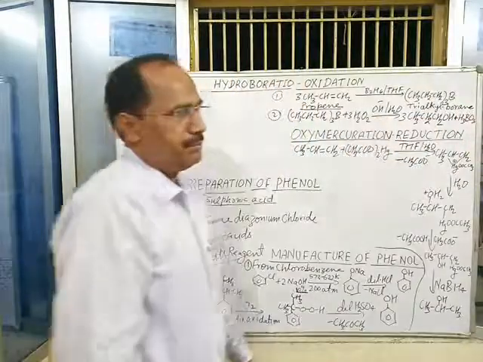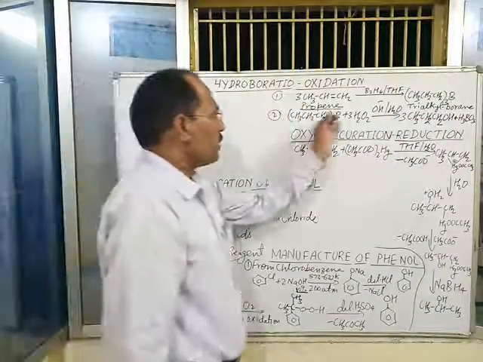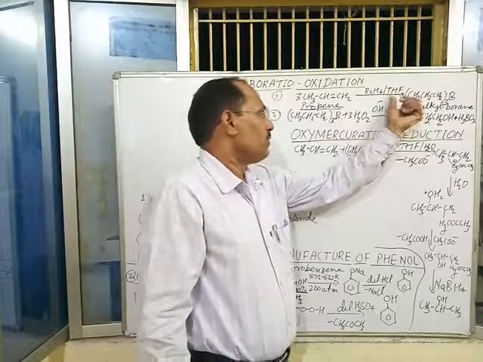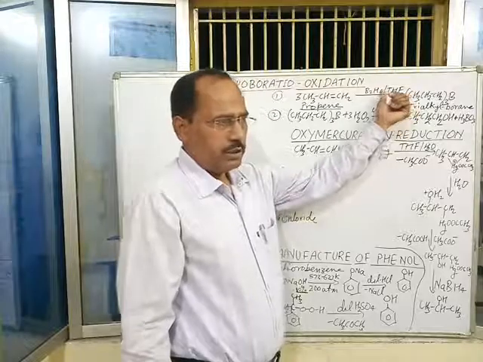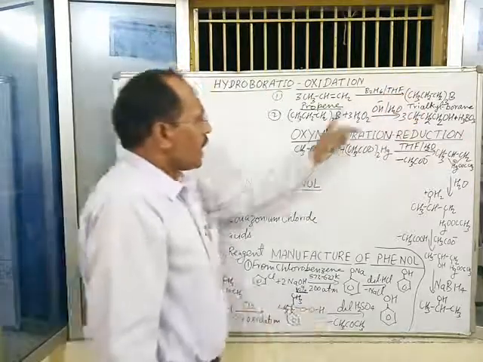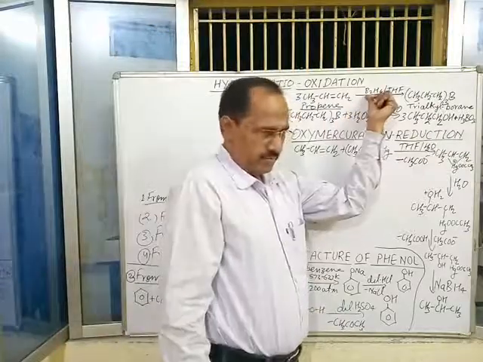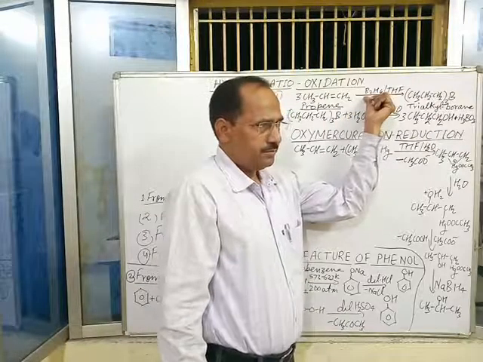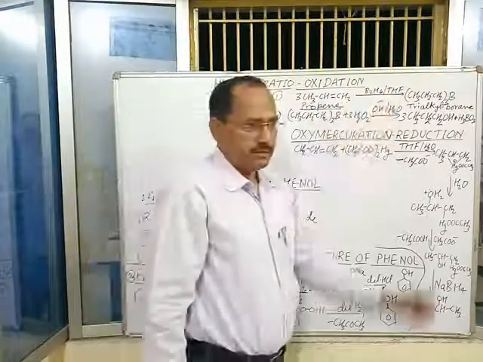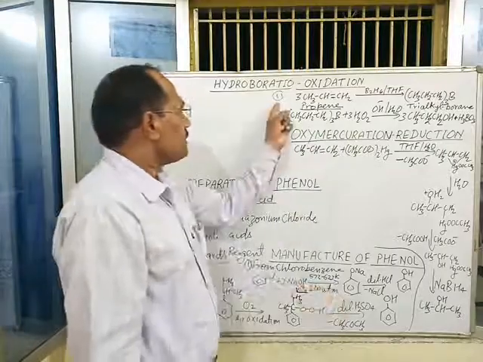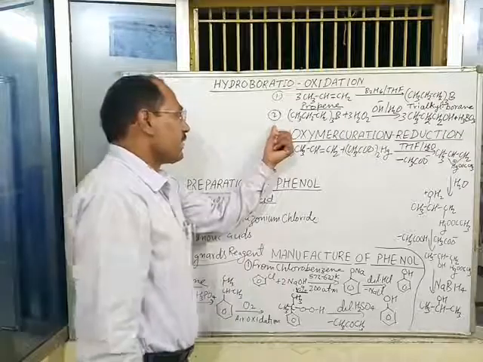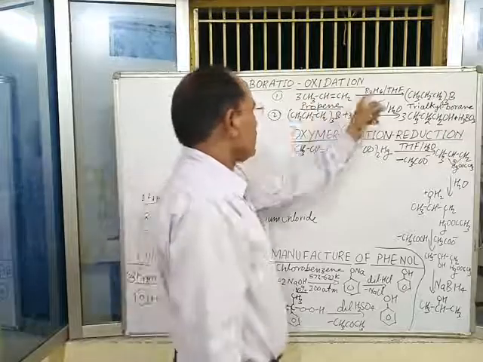This is one step, and this conversion is carried out in tetrahydrofuran, THF, by diborane, B2H6. That's why this step is called hydroboration. Its first step is hydroboration of alkene, and the second step is oxidation.